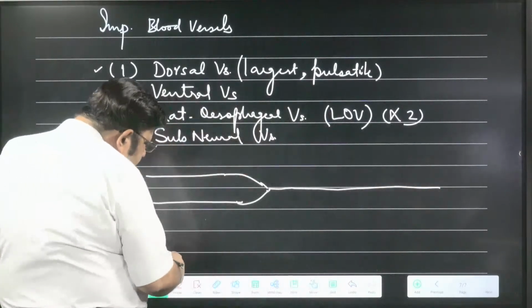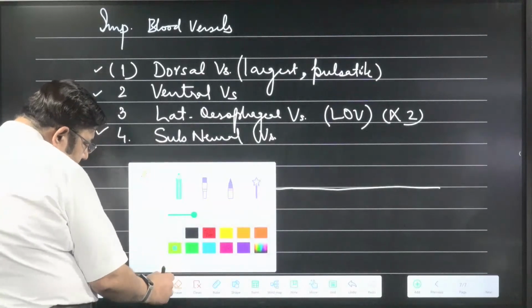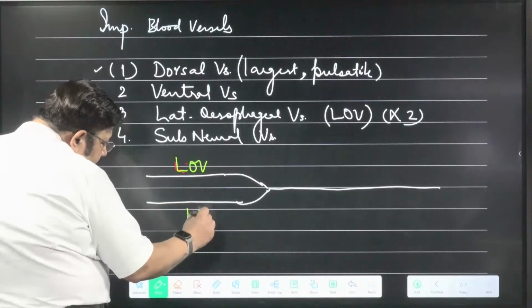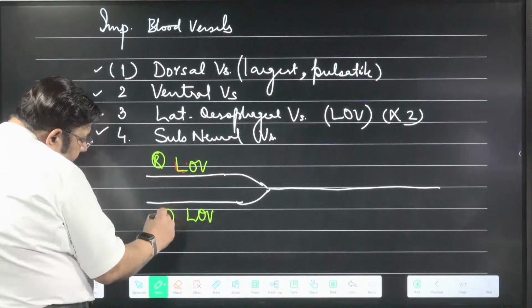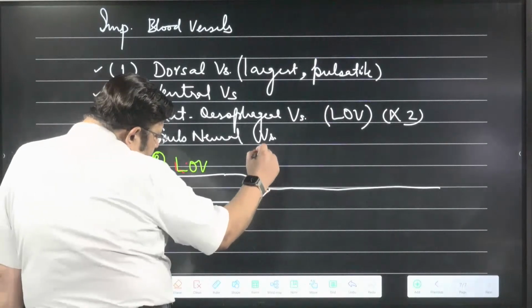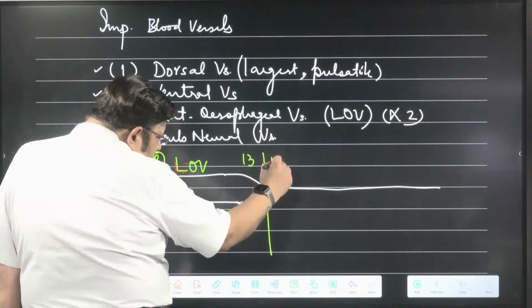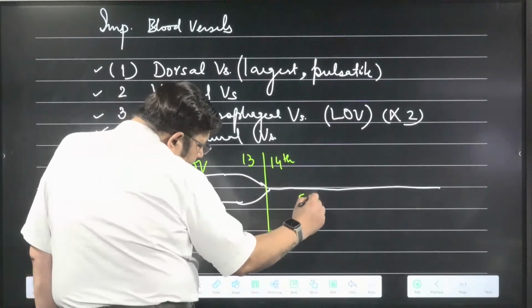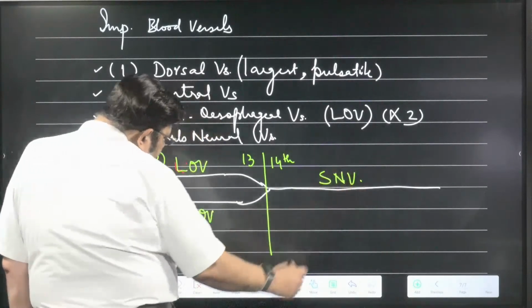Please note down this important point: lateral esophageal vessels, one right and one left, come up to the 13th segment. From the 14th onwards they become one, and this is called the subneural vessel, SNV.